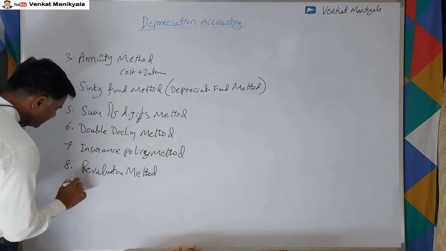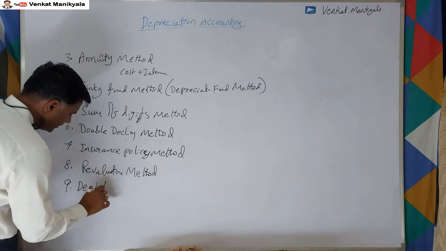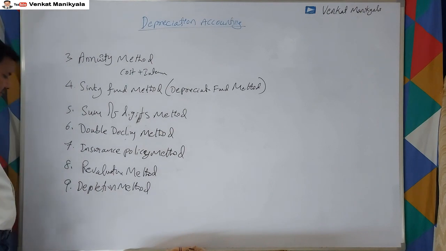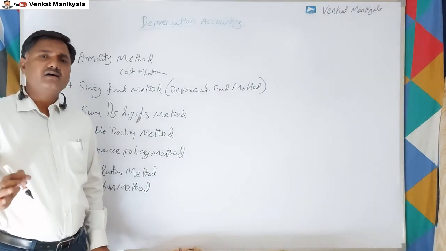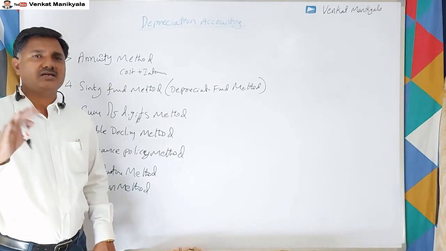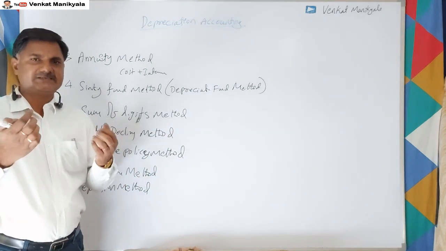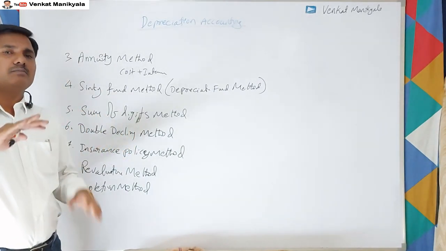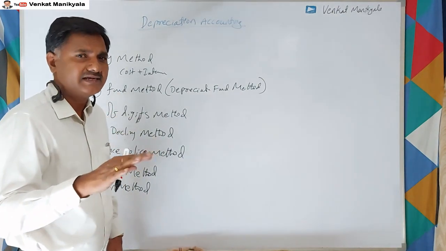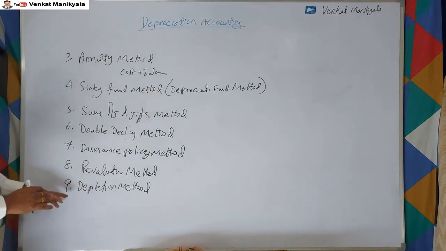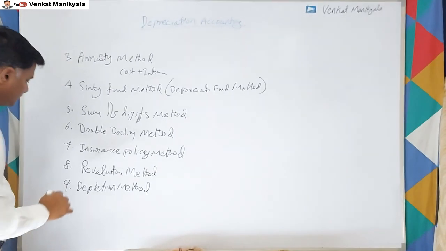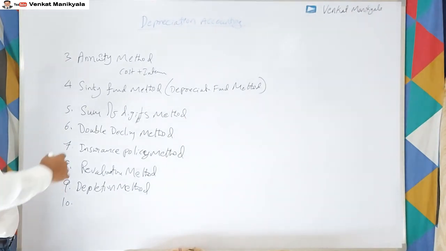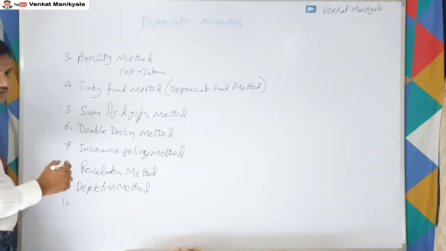The other one is the depletion method. As we discussed earlier, depletion is for wasting assets, for natural assets, whatever we extract, right? So total cost divided by number of units estimated, multiplied with that year's extraction. That kind of calculation we do in the depletion method. These also we will generally get in problems.